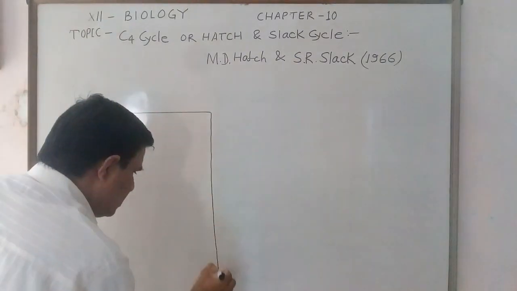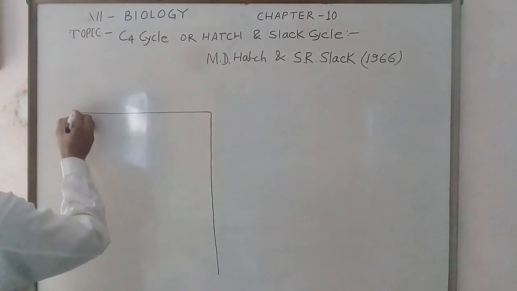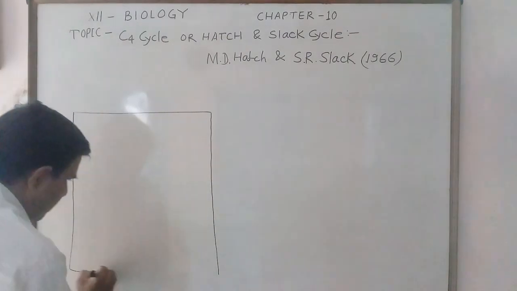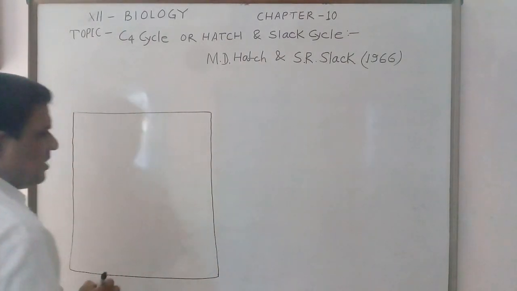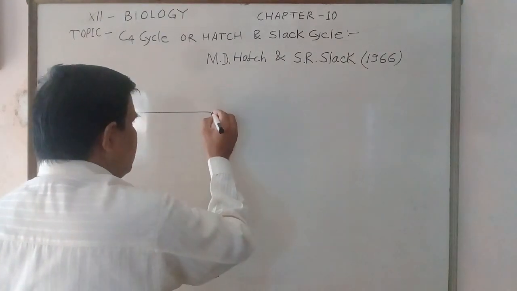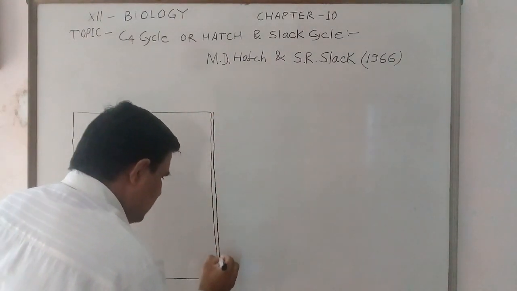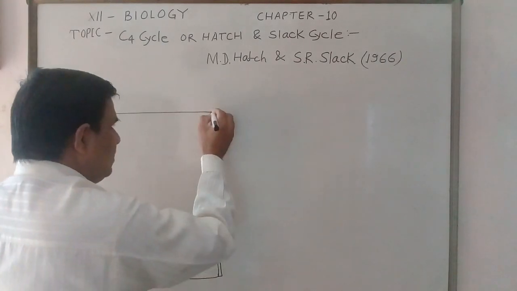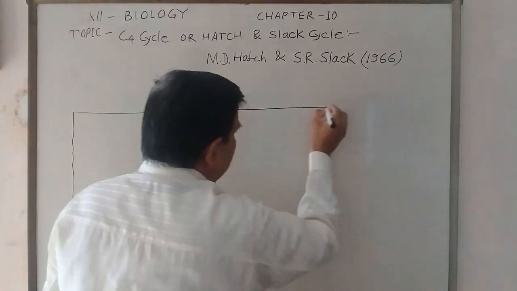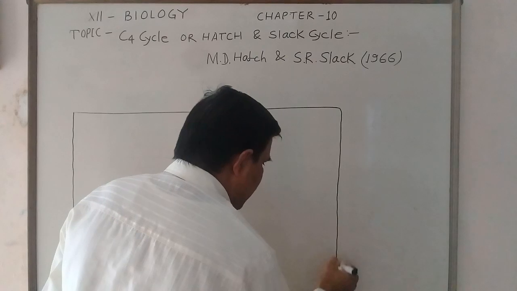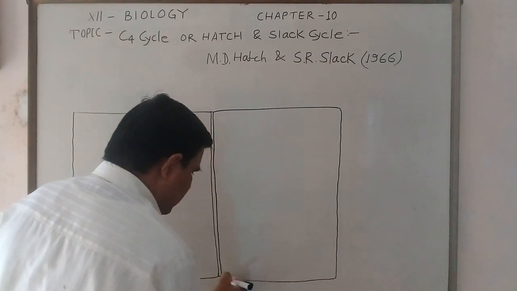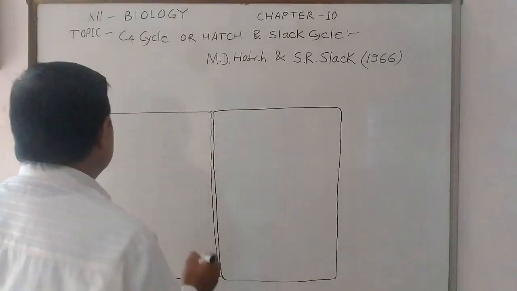Suppose this is the first type of cell, and another is the second type of cell. Both are interconnected to each other by plasmodesmata.